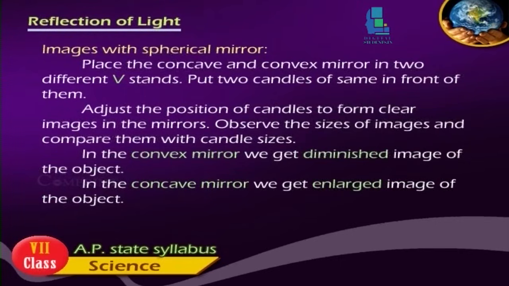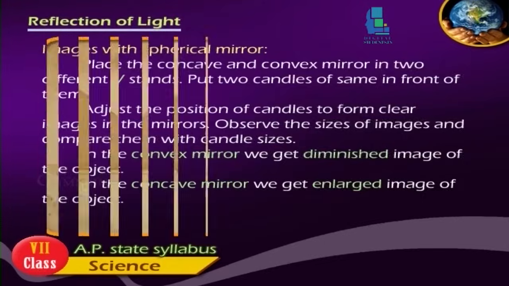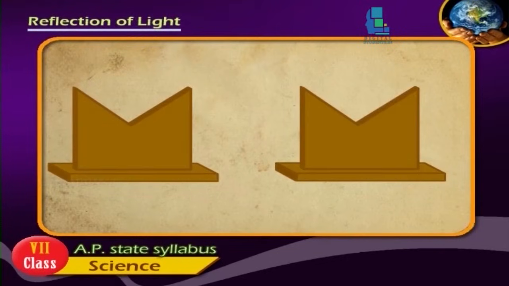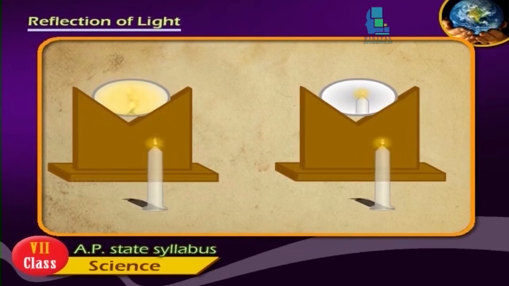Images with spherical mirrors. Place the concave and convex mirrors in two different V stands. Put two candles of the same size in front of them. Adjust the position of the candles to form clear images in the mirrors. Observe the sizes of the images and compare them with the candle sizes. In the convex mirror, we get a diminished image of the object. In the concave mirror, we get an enlarged image of the object.